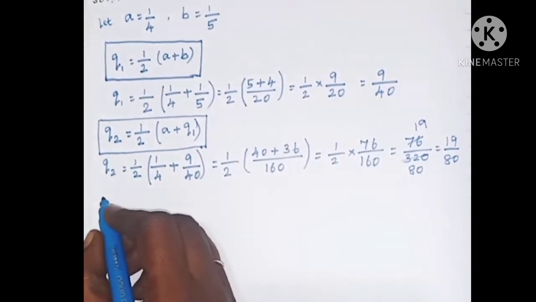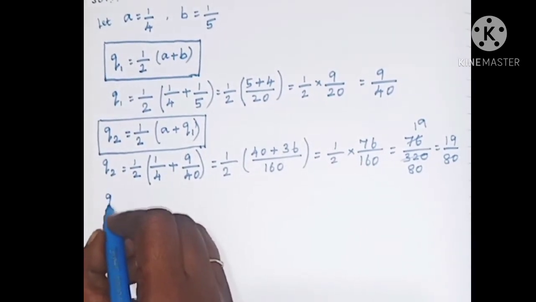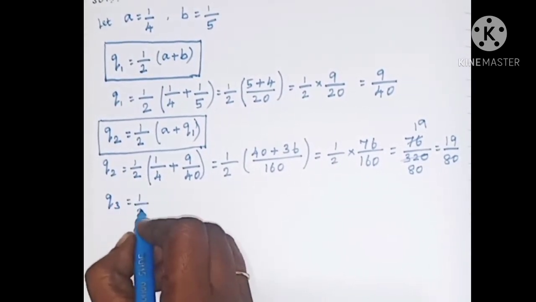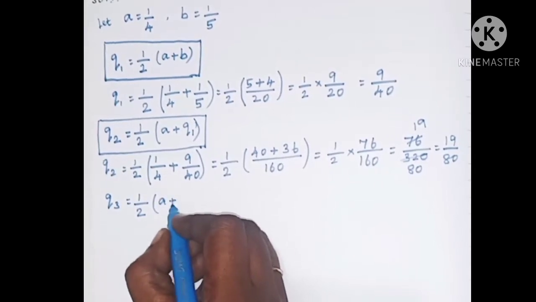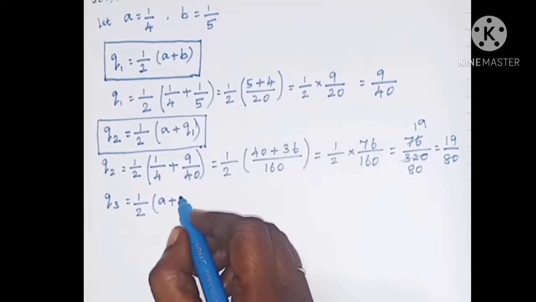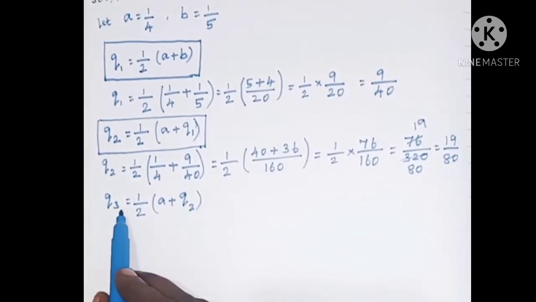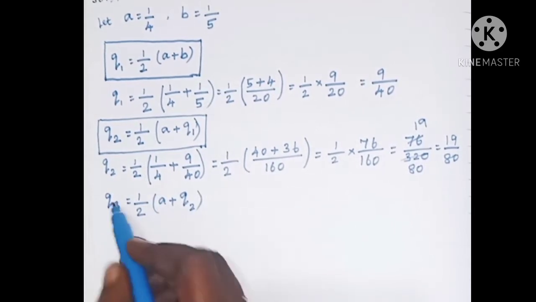Next we have to identify the third rational number, isn't it? Third rational number Q3 is equal to half into A plus, before we put this as Q1, A plus Q1. Here we have to write Q2, A plus Q2. Q3 is equal to 1 by 2 into A plus Q2.